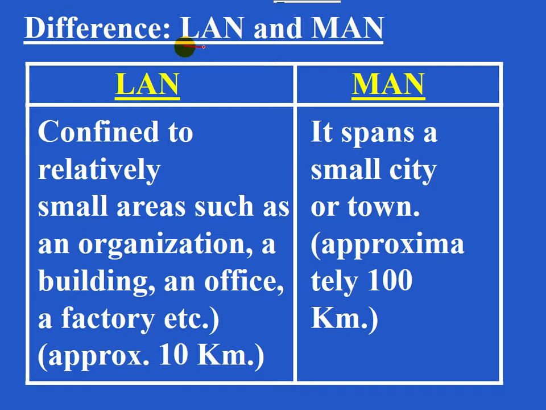Now, difference between LAN and MAN. Start with full form. The full form of LAN is local area network and that of MAN is metropolitan area network. Remember, full form is not part of difference. The first one, LAN, is confined to relatively small areas such as an organization, building, office, factory, etc. And MAN spans a small city or town. For LAN, the distance is approximately 10 kilometers, whereas in the case of MAN it is approximately 100 kilometers.